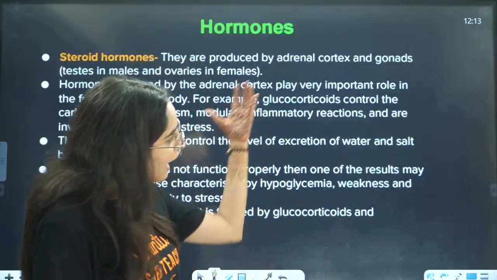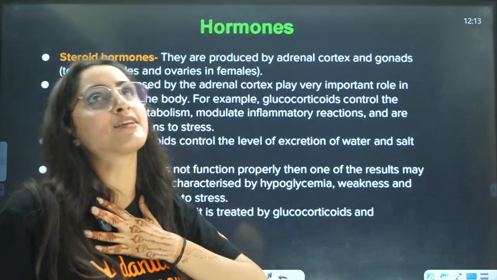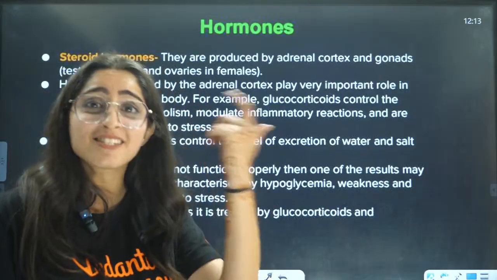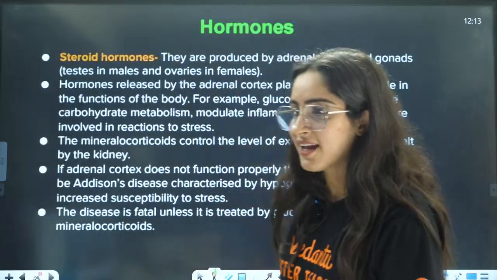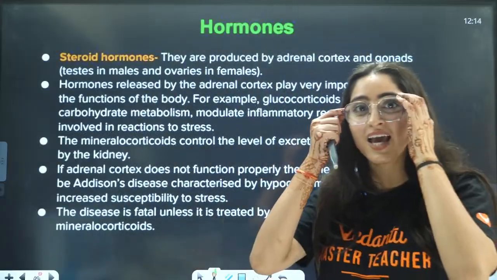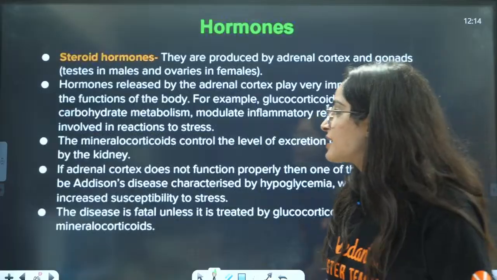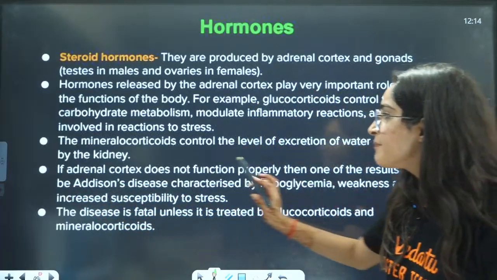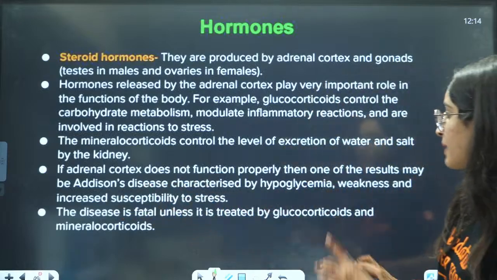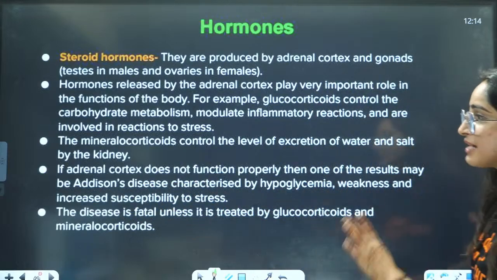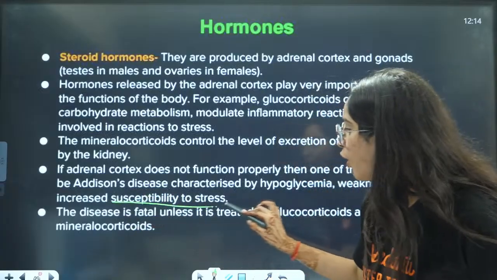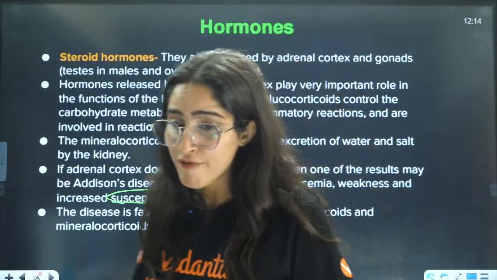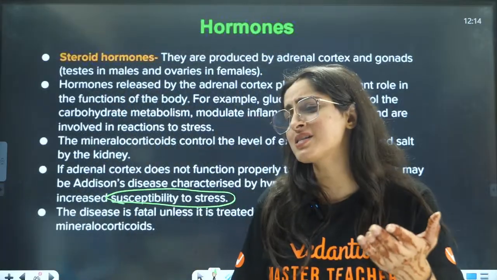So basically that thing is playing. It's not my heart that is craving for this thing. No, my mind is telling me that I need this thing. That is how our mind is basically not under our control. If the adrenal cortex does not function properly, one of the results may be Addison's disease, characterized by hypoglycemia, weakness and increased susceptibility to stress. Basically anxiety, right?